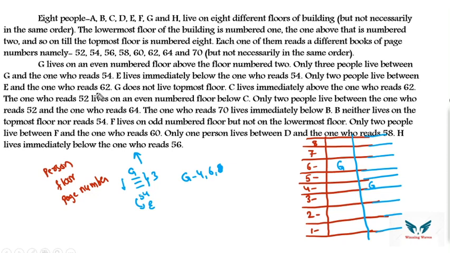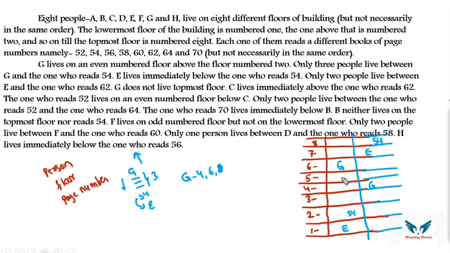Now if I go with respect to the previous points, 3 people between G and 54. So G, 1, 2, no chance. So G, 1, 2, 3. Here you can put the page number 54. Similarly G, 1, 2, 3, no chance. So G, 1, 2, 3. Here in the top floor you can put 54. 1, 2, 3, G. Okay, then E lives immediately below the one who reads 54. So immediately below 54, E.